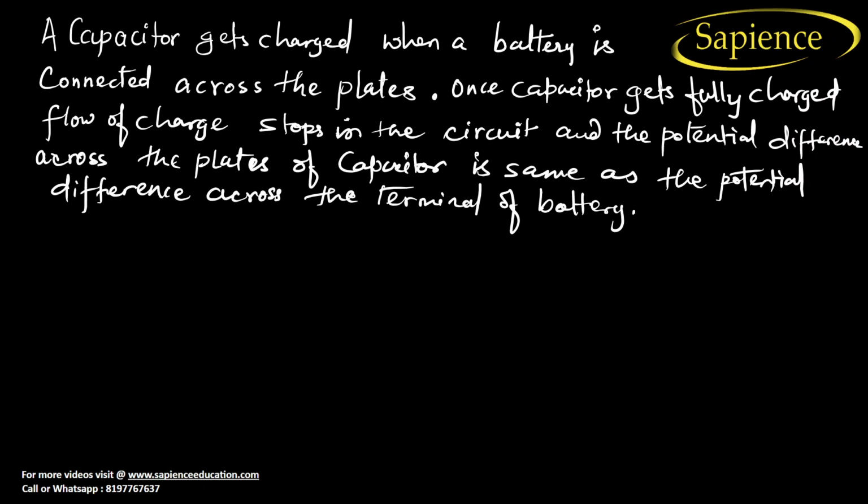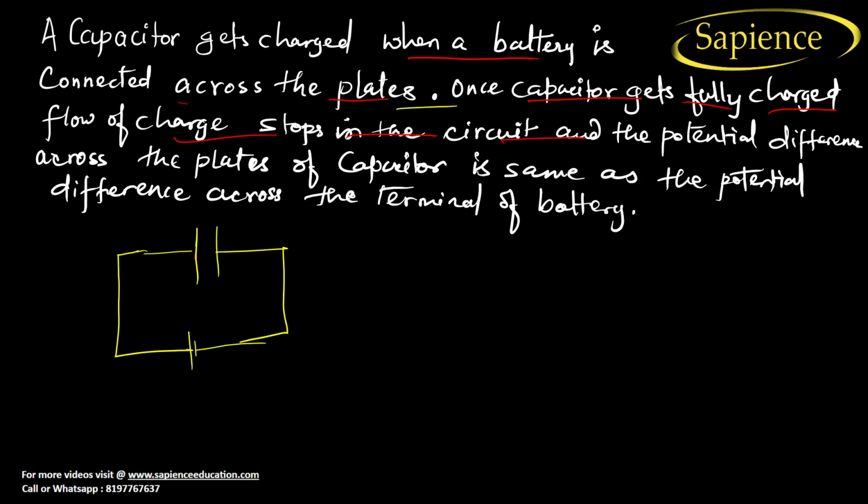A capacitor gets charged when a battery is connected across the plates, and once the capacitor gets fully charged, the flow of charge stops in the circuit. Let us consider there is a capacitor and it is connected to a battery, right?